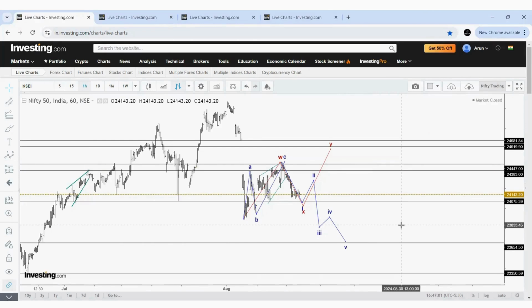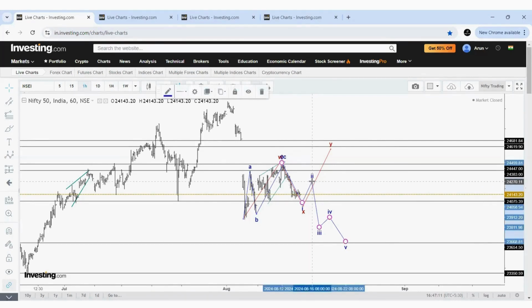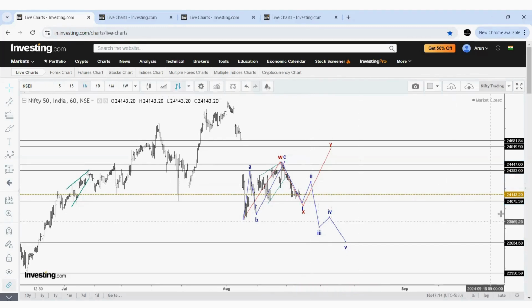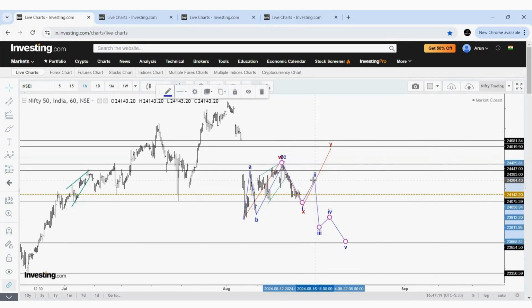The initial expectation on Friday and Monday could be a bounce after one more low, possibly one more low. If the price goes one more low, definitely think about this wave too. Please understand, if the price goes one more low to 24,070 or 24,000, please give importance to this wave 1, 2, 3, 4, 5 down. But if the price moves directly from this low without making a new low, that is, today's low is 24,100 without making a new low, the price bounces to a certain level. Then give importance to WXY.